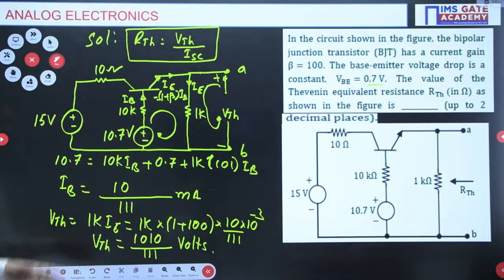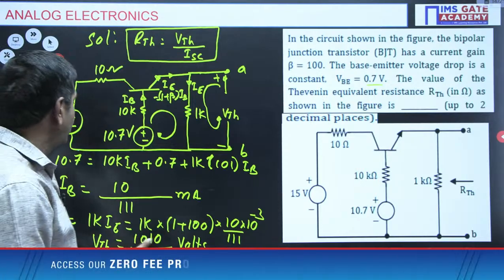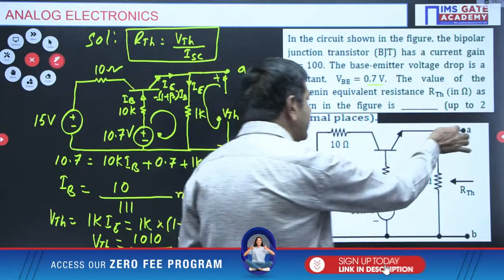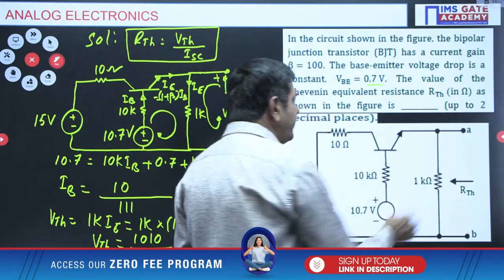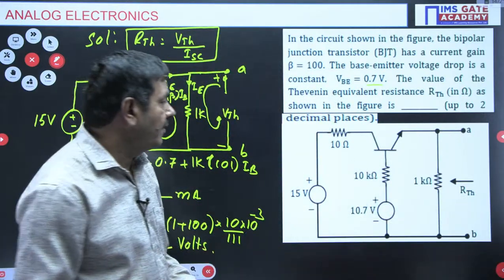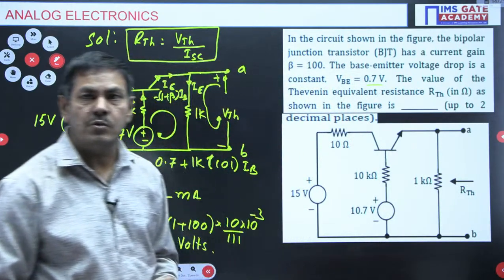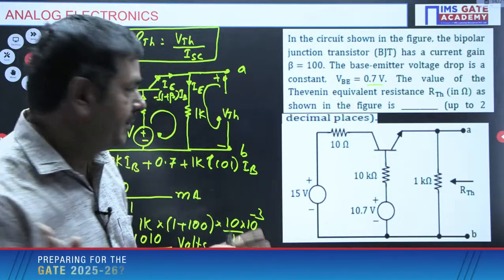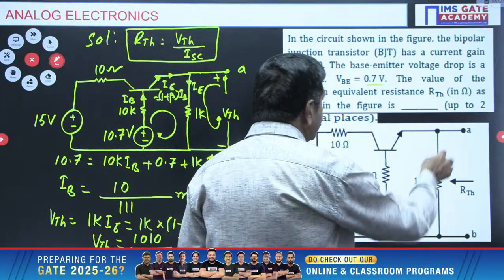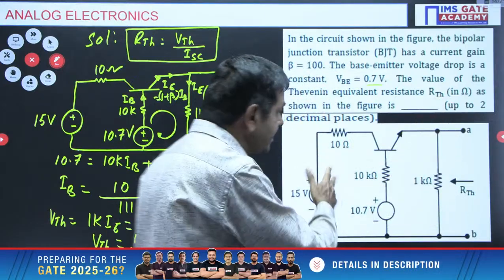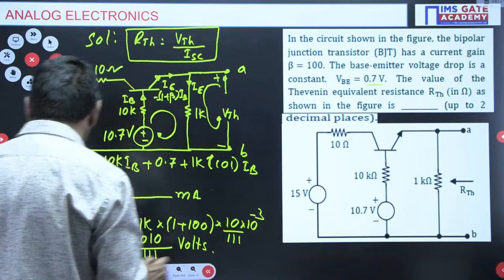So, I am getting the VTH value, but I want the short circuit current ISC. ISC means A and B must be shorted. If A and B are shorted, can you find any current across this 1 kilo ohm? No current, because it is short circuited. If it is short circuited, no current will flow. At that time, I can remove this 1K. The rest of the circuit I can draw.